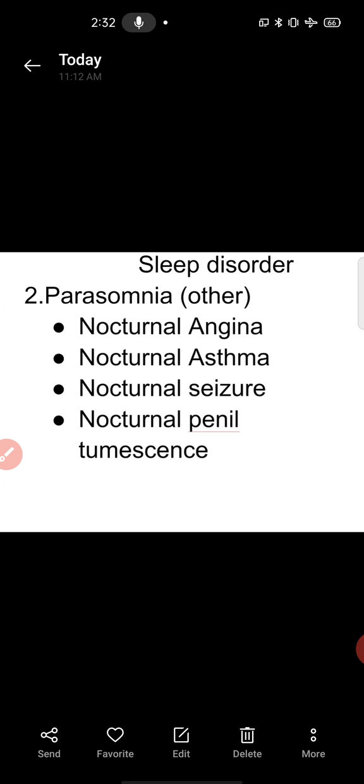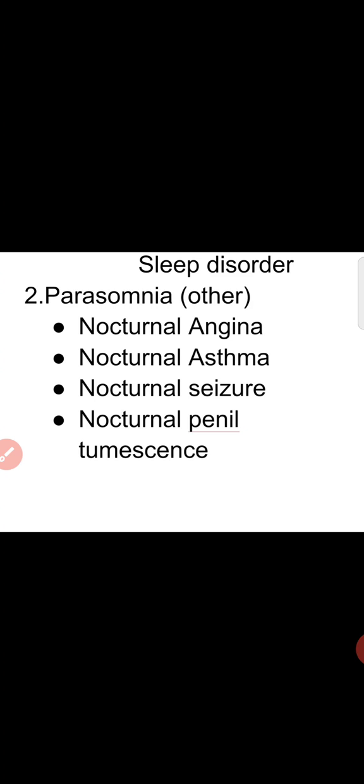You must remember that there are two types of sleep disorder. One is parasomnia, another one is dysomnia. Dysomnia means the sleep disorders characterized by abnormality in the timing of sleep, in the quality of sleep, in the amount of sleep.